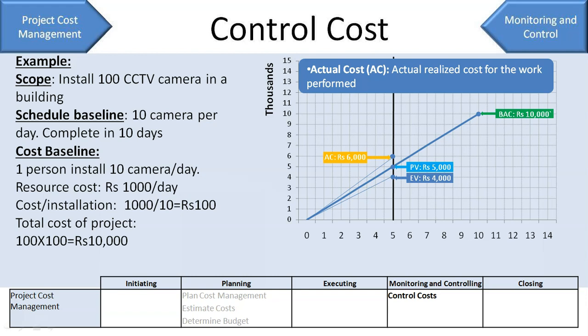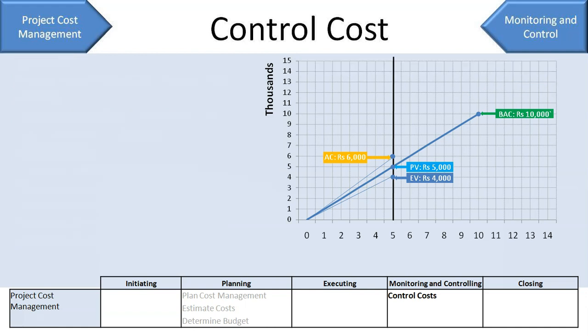So actually, for 5 days of work, you have spent 6,000 rupees instead of 5,000 as planned. So this is the actual cost of the project work performed. So we'll call this the actual cost. So we've got 3 things: the planned value, the earned value, and the actual cost.